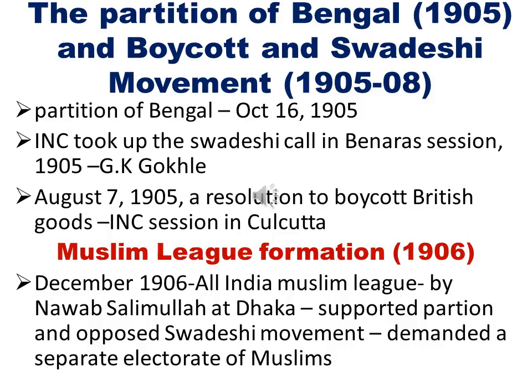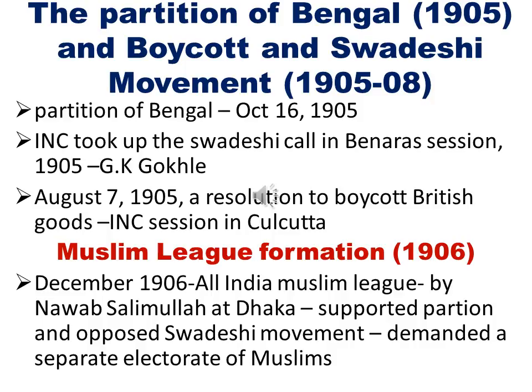And the formation of the Muslim League in 1906 was another important event. In December 1906, the All India Muslim League was set up by Nawab Salimullah of Dhaka. The League supported the partition of Bengal, opposed the Swadeshi movement, and demanded special reservation or separate electorates for Muslims.